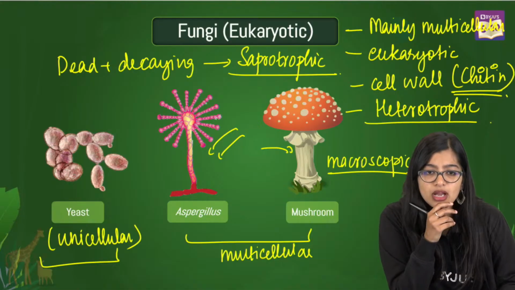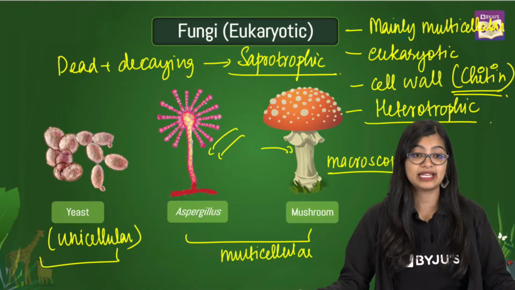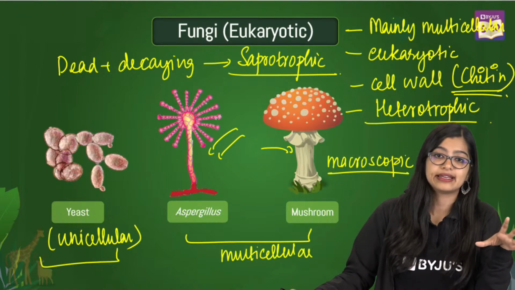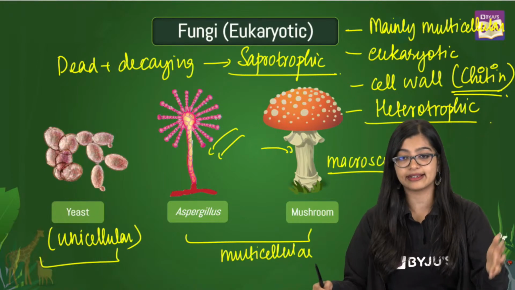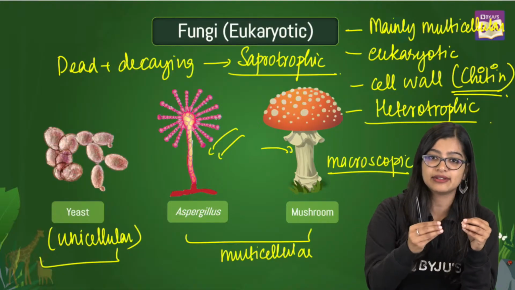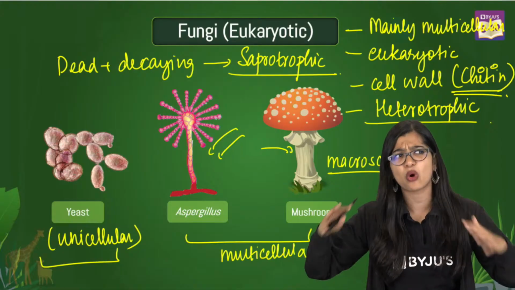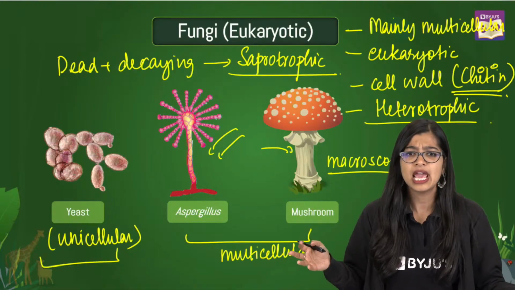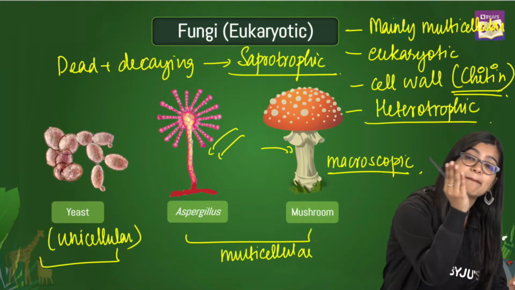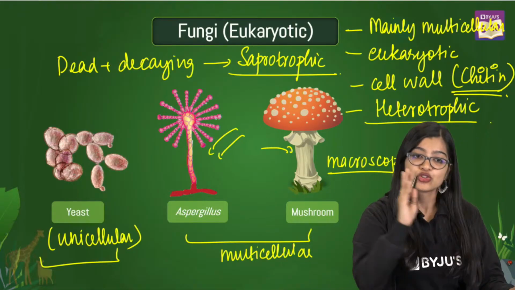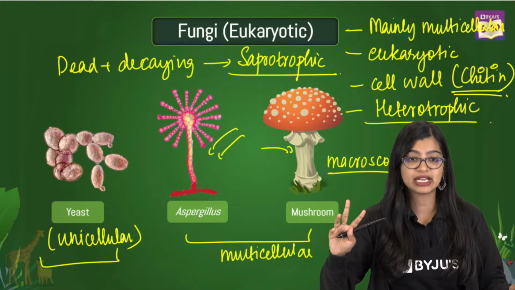Ma'am, why do these organisms need to be put in another section as there are many exceptions, right? Exactly. There are many exceptions. But if you look at the exceptions in other categories, you will see that the number is relatively less. When you look at the number of fungi that we find, there are thousands and thousands of species, and they all exhibit these similarities, which is why we have a separate category for them, okay? So, are we clear as to why we require a separate one? Are we clear?